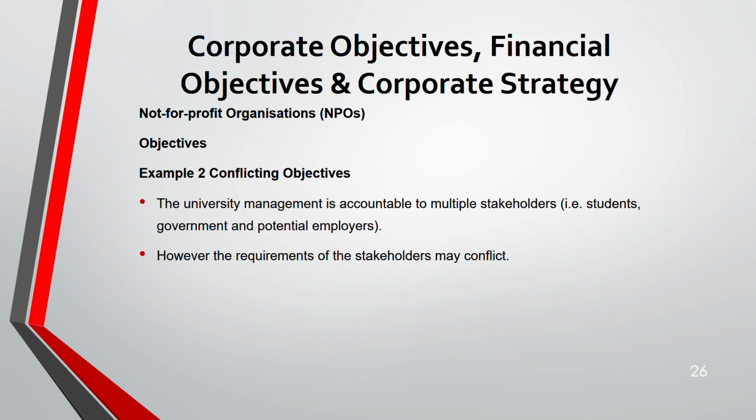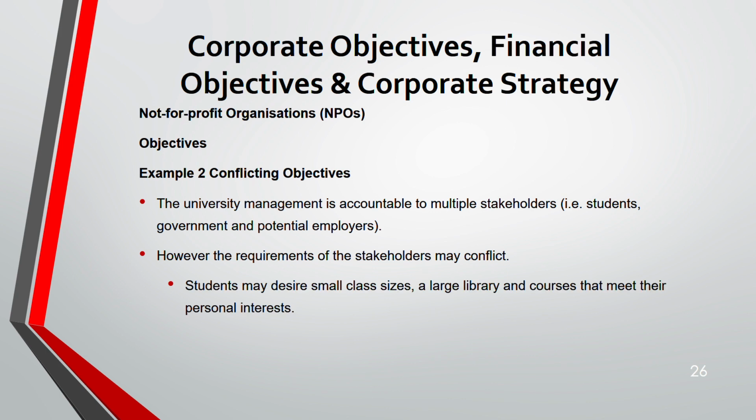But the requirements of the stakeholders conflict. For example, students want smaller class sizes, a bigger library, and courses that meet their personal interests. But government may wish to minimize cost per student. If the university has to offer courses as per student wishes, it becomes very costly for government, because government's objective is different: they want to minimize cost per student.